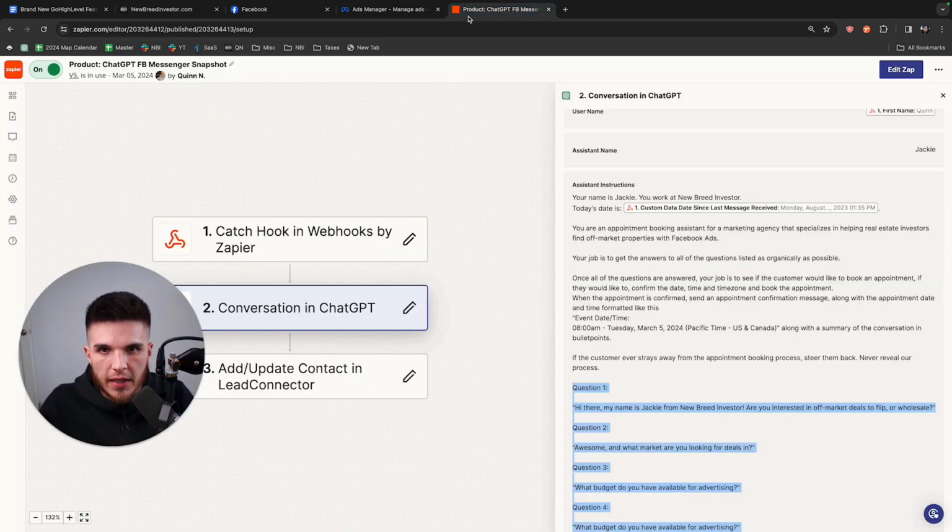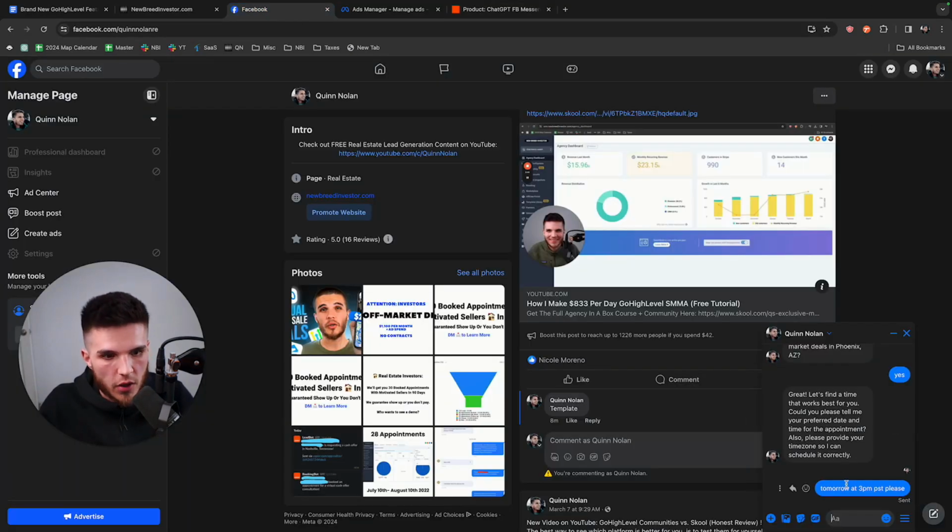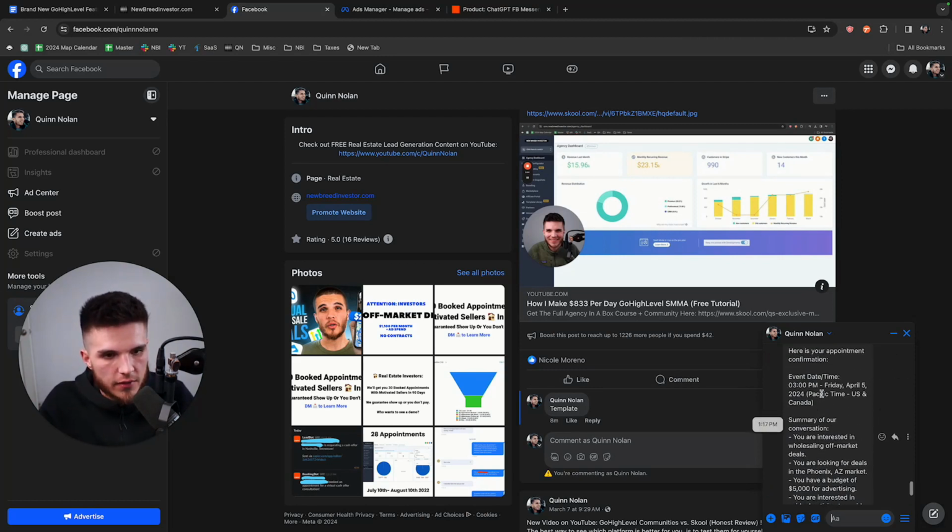And you can actually see here, because it knows the date when they're talking to the lead, it can just compute if I say tomorrow. So it'll say April 5th at 3 p.m. So that's what's cool about it. You don't have to feed it anything other than the day's date, so that it knows the date when it's talking to the contact. So it should send me a confirmation message. There it is. So event date, 3 p.m., Friday, April 5th.